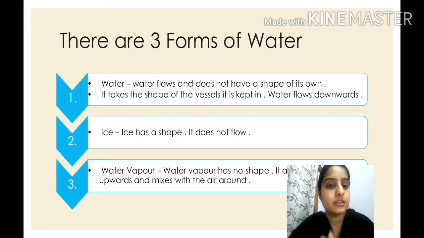Next, the chapter is three forms of water. Now, what are these three forms? You know, isn't it? First is water, second is ice, and third is water vapor. Now, can you tell the difference between these three, children? Let's know the meaning of it.